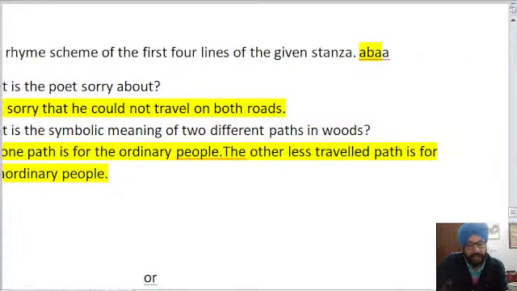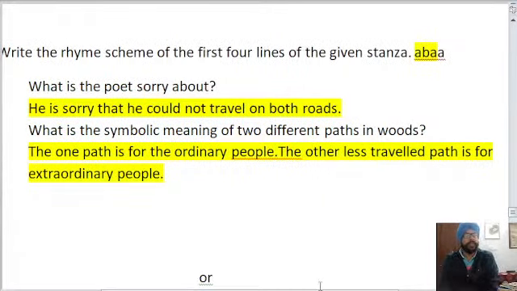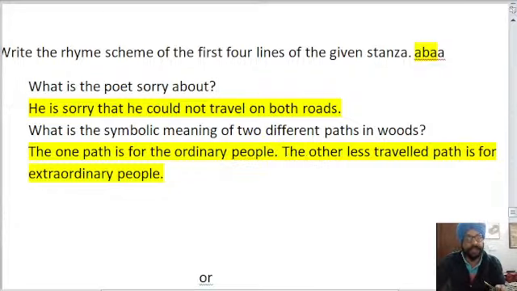The one path is for the ordinary people. The other, less traveled path is for the extraordinary people. So it is the symbolic meaning of the two different paths in the woods. So give yourself marks again for these 4 questions.